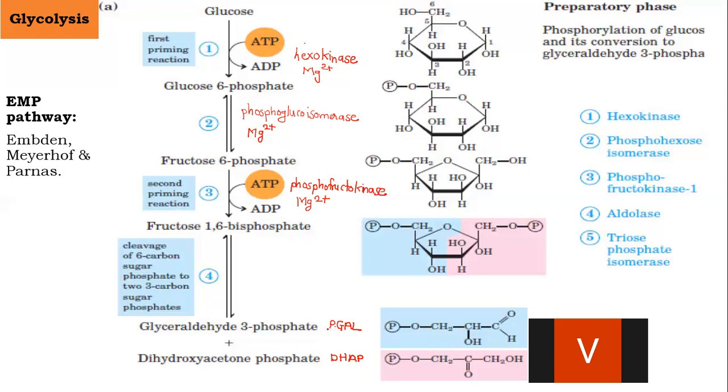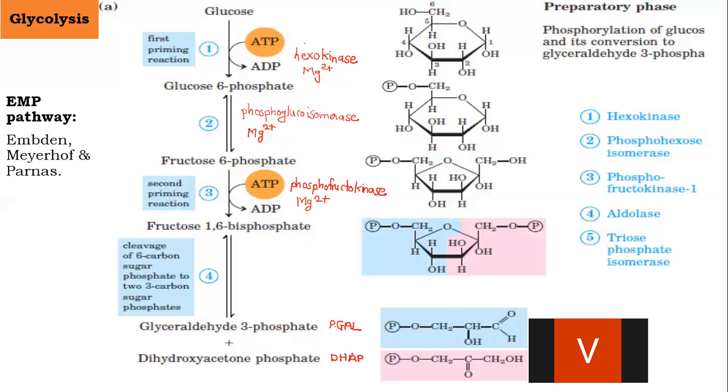PGAL stands for phosphoglyceraldehyde. Al stands for aldehyde. So Pagal stands for phosphoglyceraldehyde, whose other name is glyceraldehyde 3-phosphate. And DHAP is dihydroxyacetone phosphate. Clear?